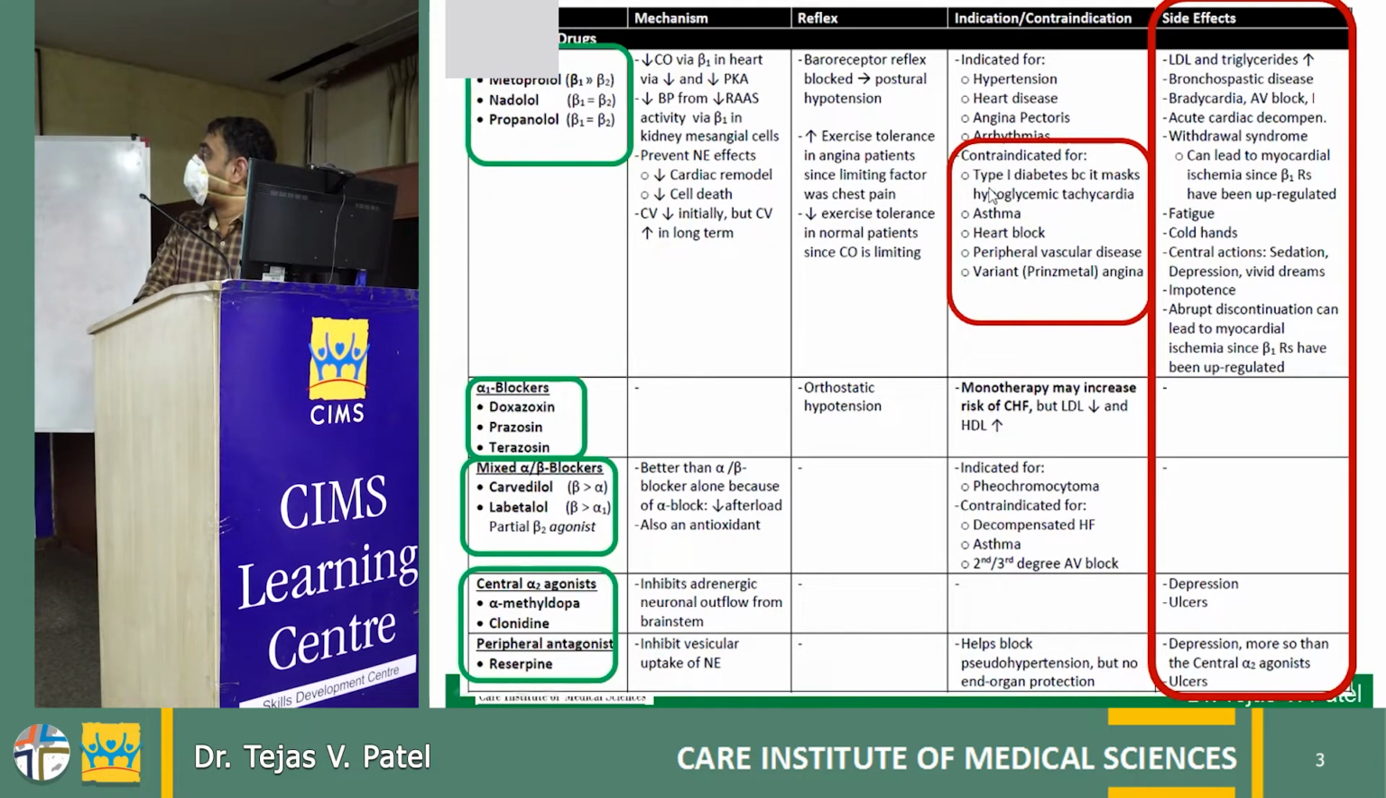Contraindications: this is now more of a contraindication with the routinely available beta blockers in type 1 diabetes, because it masks the hypoglycemic tachycardia. So basically it masks the hypoglycemic episodes effectively. So that's the reason for the contraindication that was with the previous generation beta blockers. Nowadays with the newer generation, it is no more contraindicated in that situation.